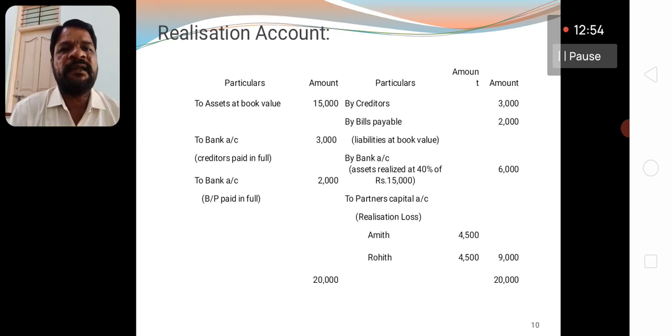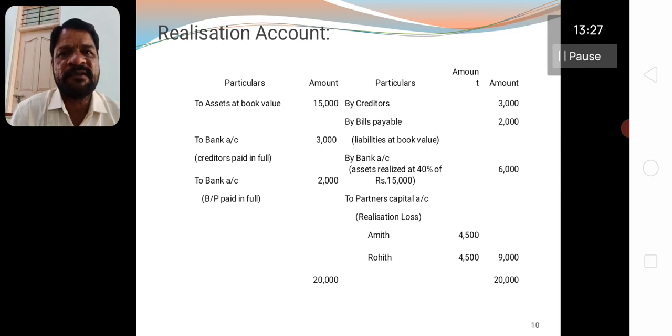You see, in the realization account, the asset book value 15,000 on the debit side, creditors 3,000 on the credit side, bills payable 2,000 on the credit side, and they are asked to take 40% of the book value as the assets realized. Taking the credit side, write it as by bank account. Assets realized at 40% of rupees 15,000, now that comes to rupees 6,000.